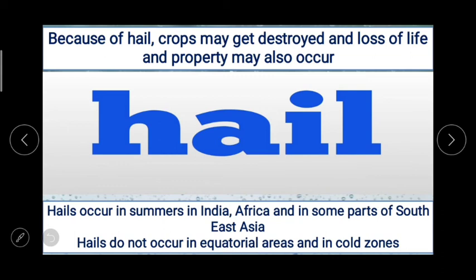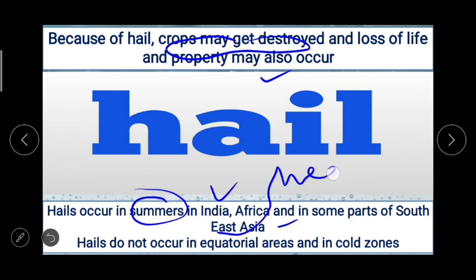So here crops may get destroyed and loss of life and property may also occur. But one thing here about hail that we have to understand is that hails occur in summers in India, Africa, and in some parts of Southeast Asia, but hails do not occur in equatorial areas. Now why do hails not occur in equatorial areas? Because of the heat, and hails do not occur in cold zones because of lack of upward flow.